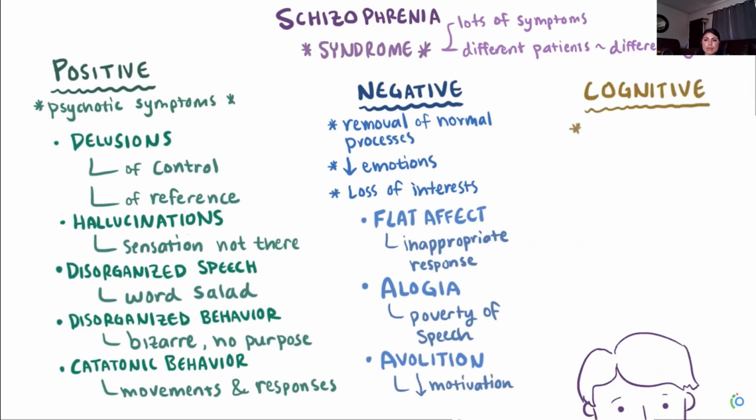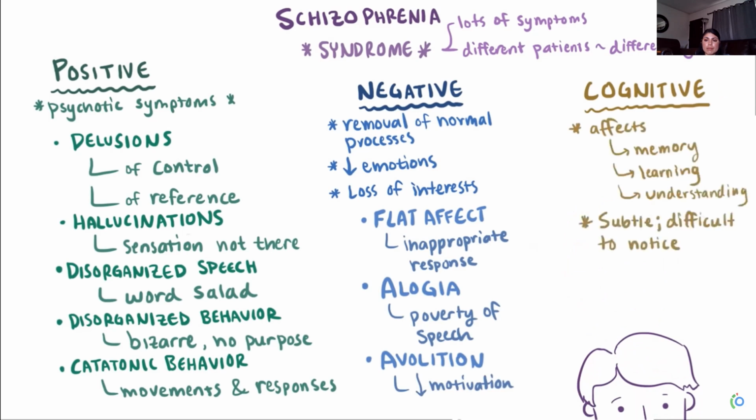Cognitive symptoms are like not being able to remember things, learn new things, or understand others easily. These symptoms are more subtle though, and are more difficult to notice and might only be detected if they have really specific tests performed. An example might be somebody not being able to keep track of several things at once, like a phone number and an address.